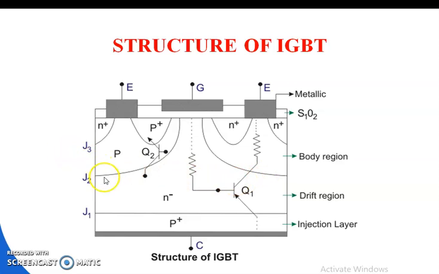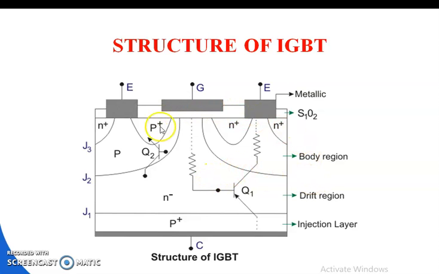Then three junctions are marked here: junction J1, junction J2 and junction J3. Different layers are also marked here. This one is the P plus layer, the N minus layer, then P plus, N plus, N plus, N plus layers. And this layer is the P layer, which forms the transistor Q2, the NPN transistor, and this one is Q1, the PNP transistor. So this shows the two transistors in the structure.